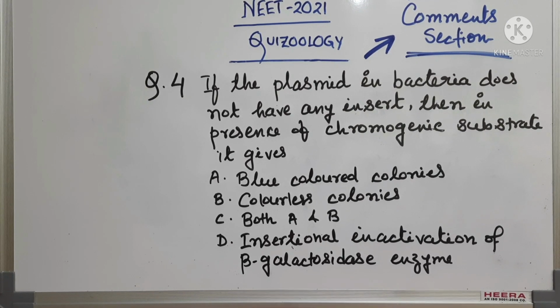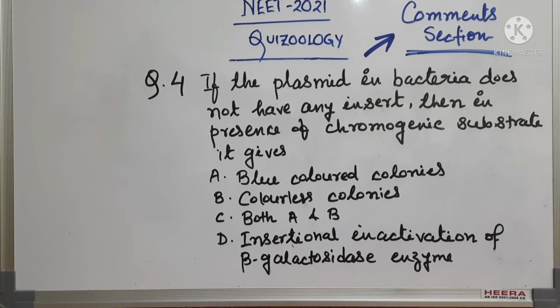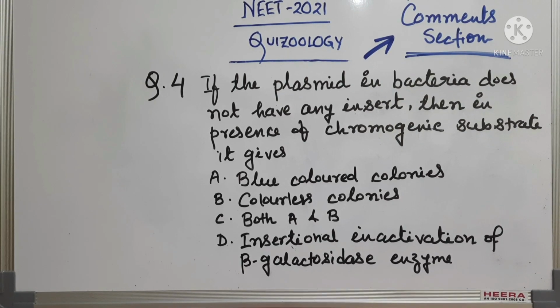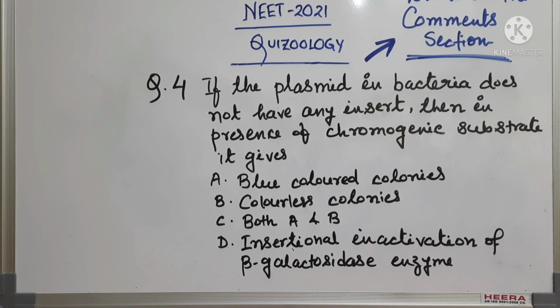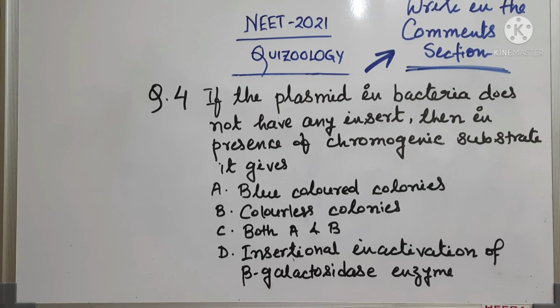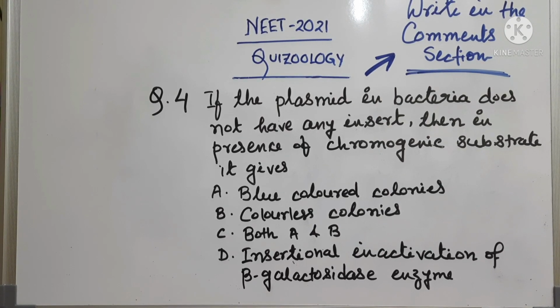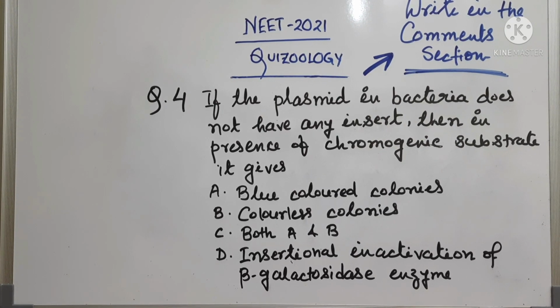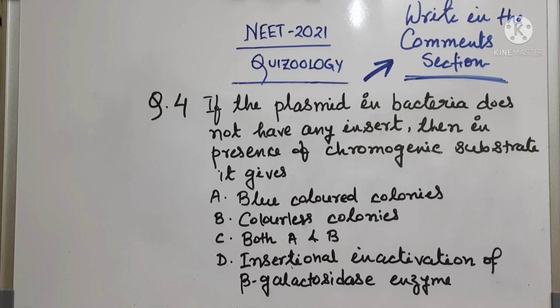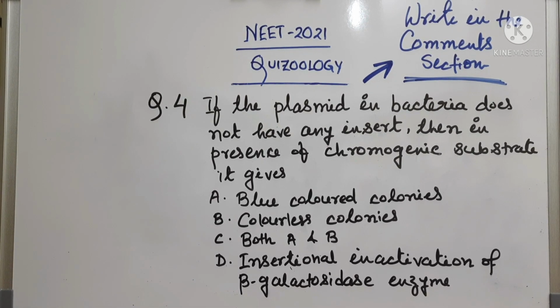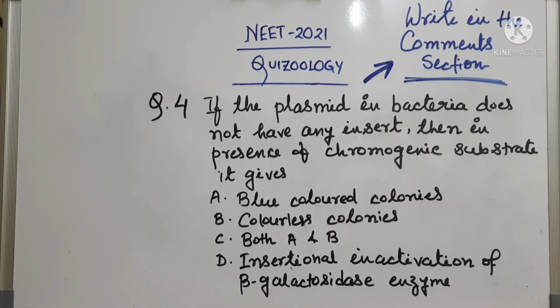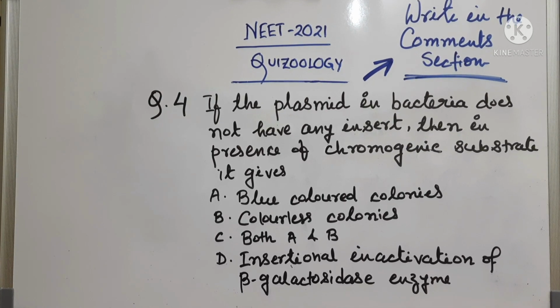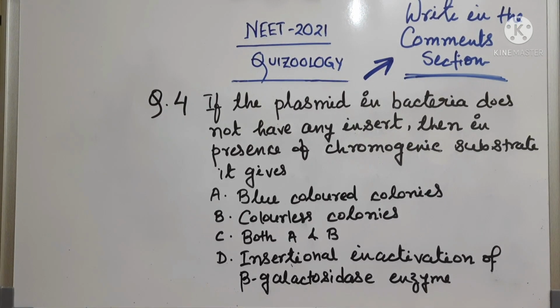Option B, colorless colonies. Option C, both A and B. And option D says insertional inactivation of beta galactosidase enzyme. Now again, this is a question for my dear students. Please write the answer in the comment section. Again, ma'am is giving you a challenge.